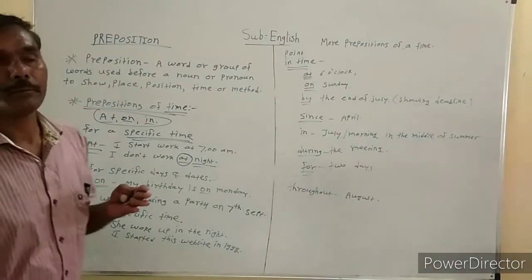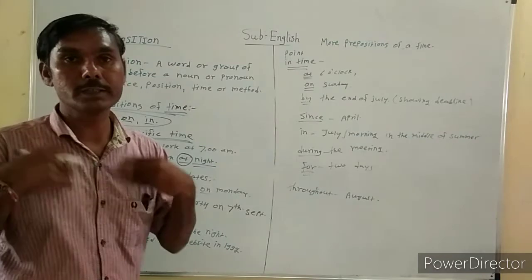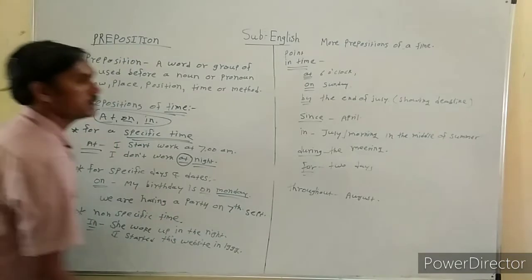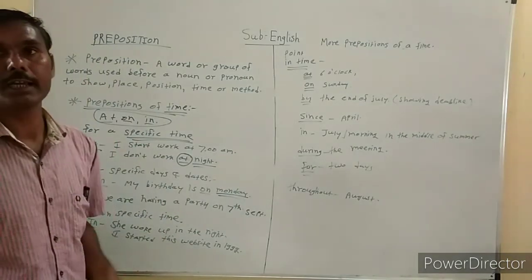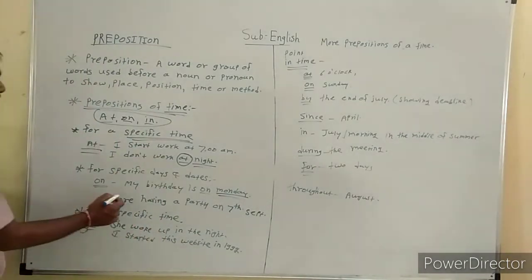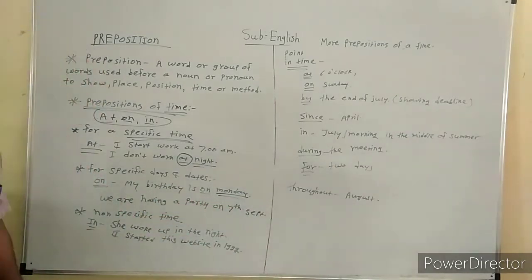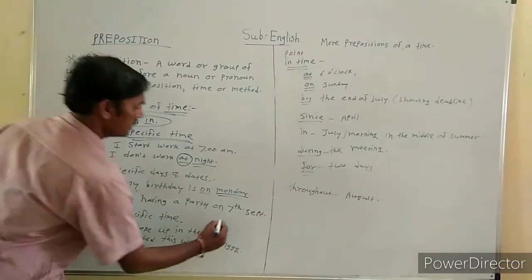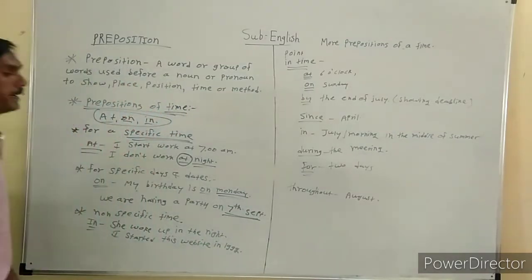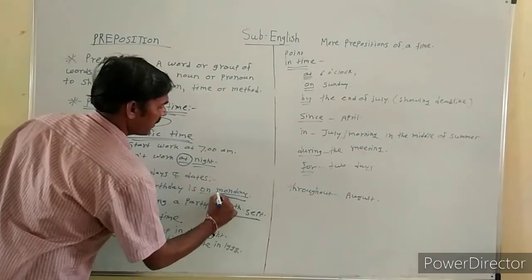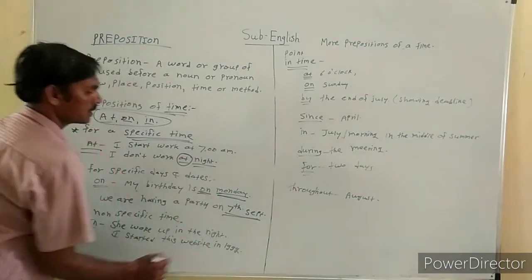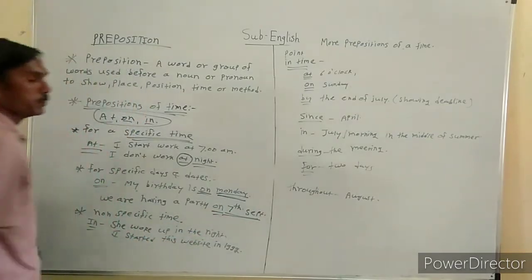Next, the usage of on. We use on as a preposition before the days, meaning on Monday, on Tuesday, on Saturday. Here is an example: my birthday is on Monday. We are having a party on 7th September. Here is a date and here is a day. Before the dates and days we use on as a preposition.